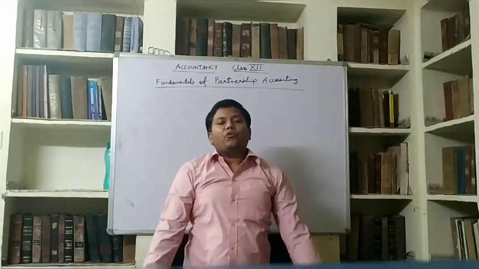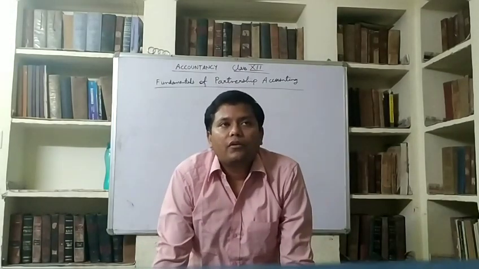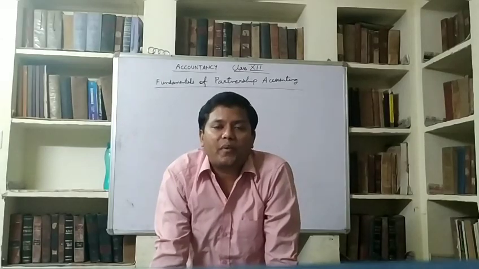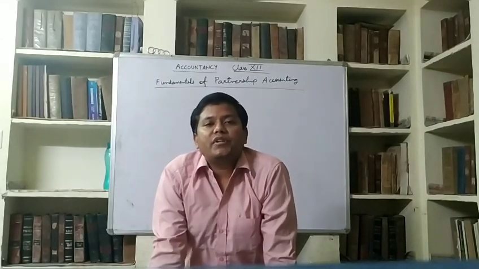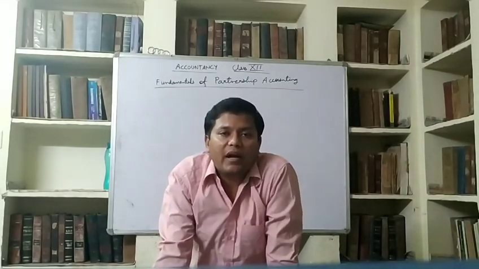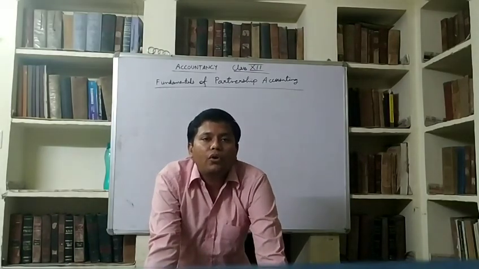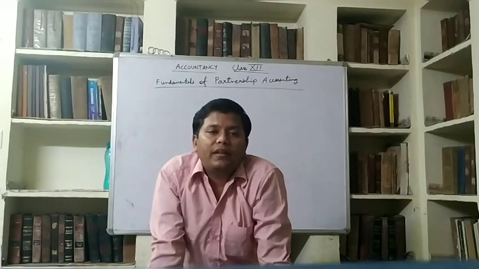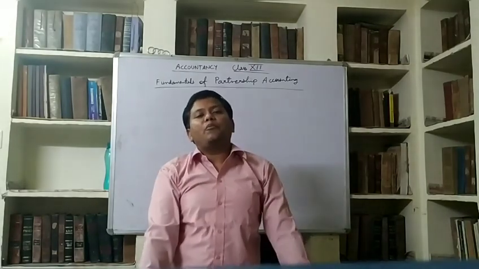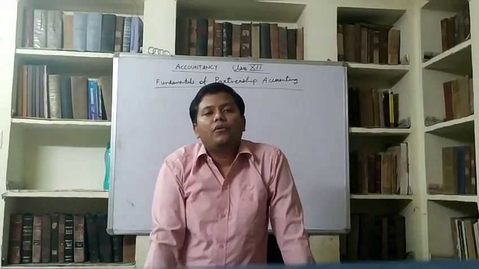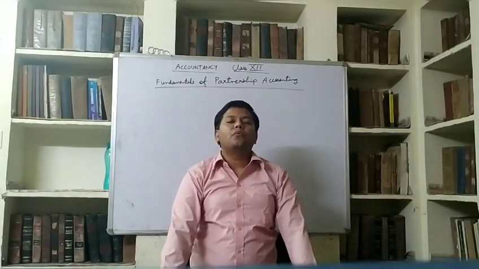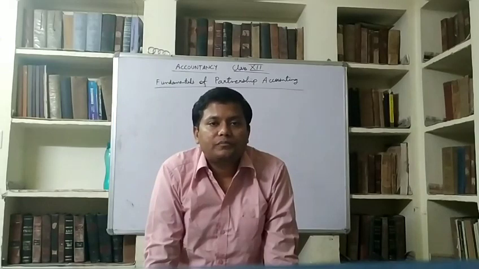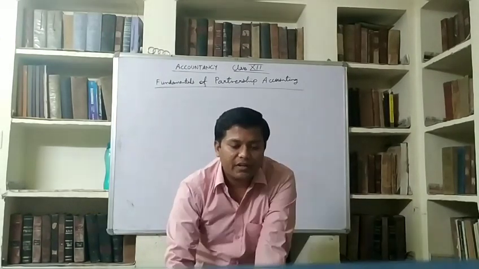Now comes the practical portion. Financial statements: we are going to discuss the financial statements of partnership. In class 11th, we studied the trading and P&L account and balance sheet. You all know, in partnership, there is one more account, which is known as the P&L appropriation account. After the P&L account, partnership firms also make the P&L appropriation account. Okay, so we'll study it later.